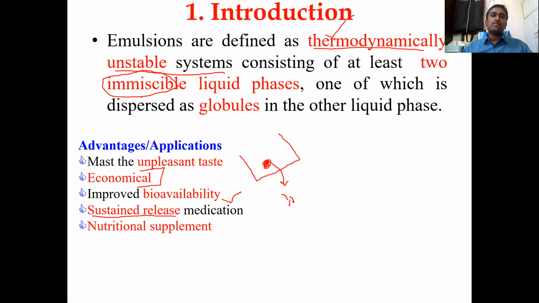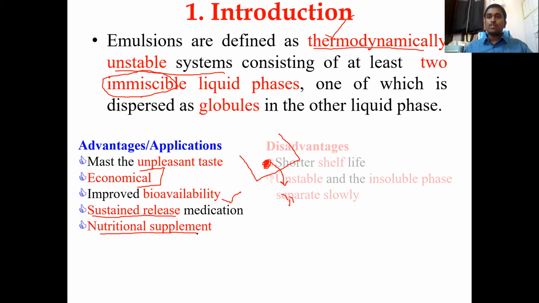Paracetamol is the best example for immediate action, and anti-asthmatic drugs are the best example for sustained action, because they require a longer time to produce the therapeutic action. And also nutrient supplement. Nutrients are the vital, important micronutrients or macronutrients which are necessary for the body's day-to-day regular activities or for improving diseased conditions of human beings. Many oils are very rich in vitamins A, D, E, K and all those things. So when you take these oils, which are already rich with micro and macronutrients, they act as a nutrient supplement. An example is cod liver oil emulsion.